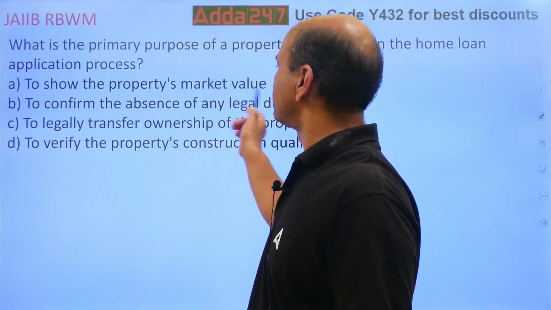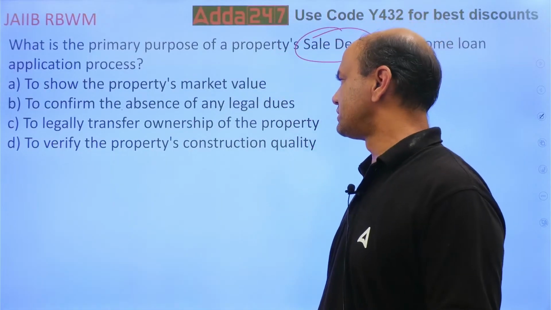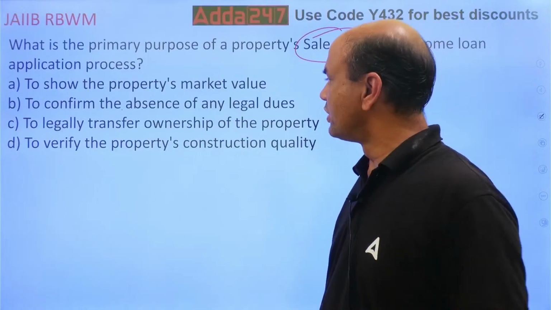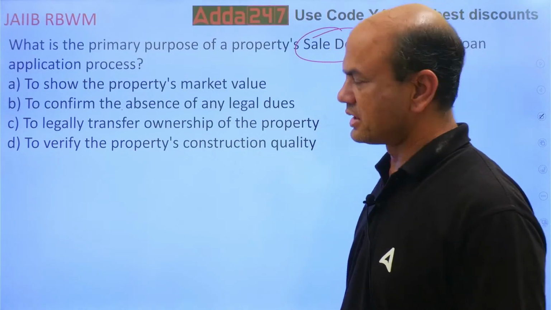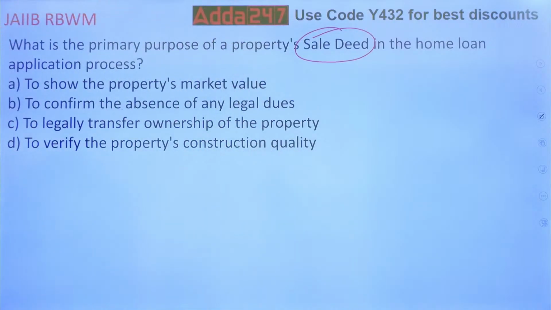To show the property's market value, to confirm the absence of any legal dues, to legally transfer the ownership of the property, to verify the property's construction quality. Why do you require the sale deed? See this, property's market value. Where do you get it?